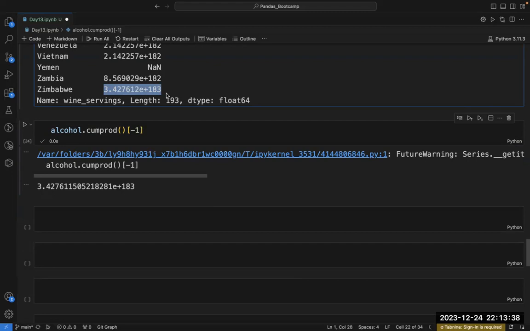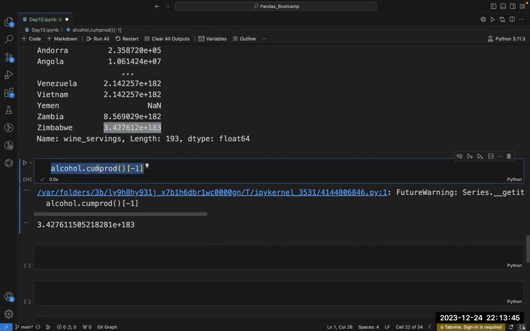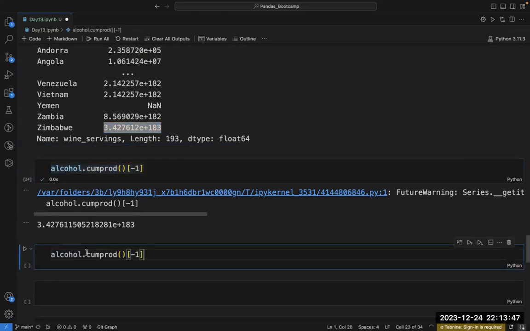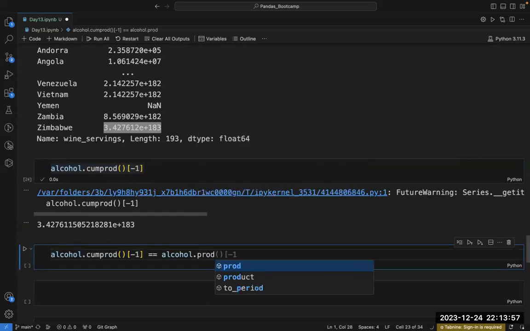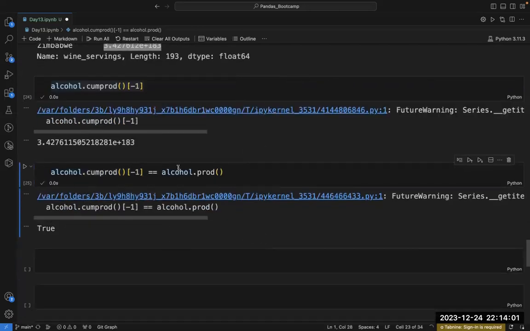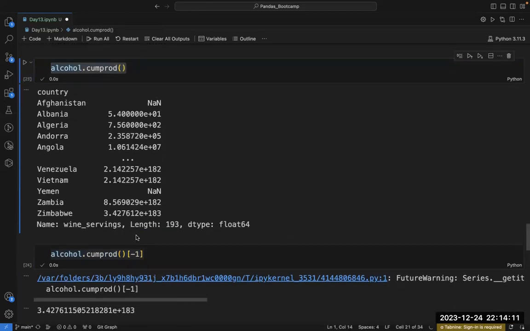This is equivalent to this thing. That means this is equivalent to the product. And if you compare it with alcohol.prod, let's see what you get. You get True. That means this product value and the last value that you are getting are the same. Fine.